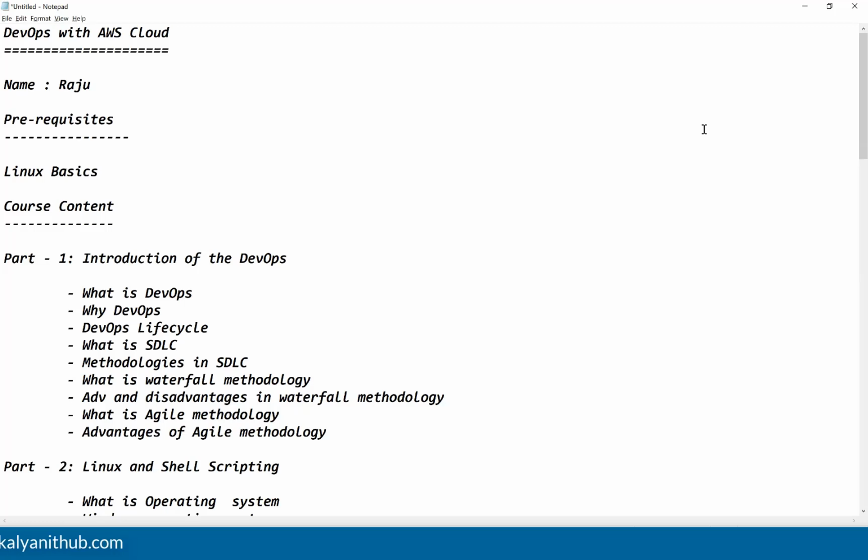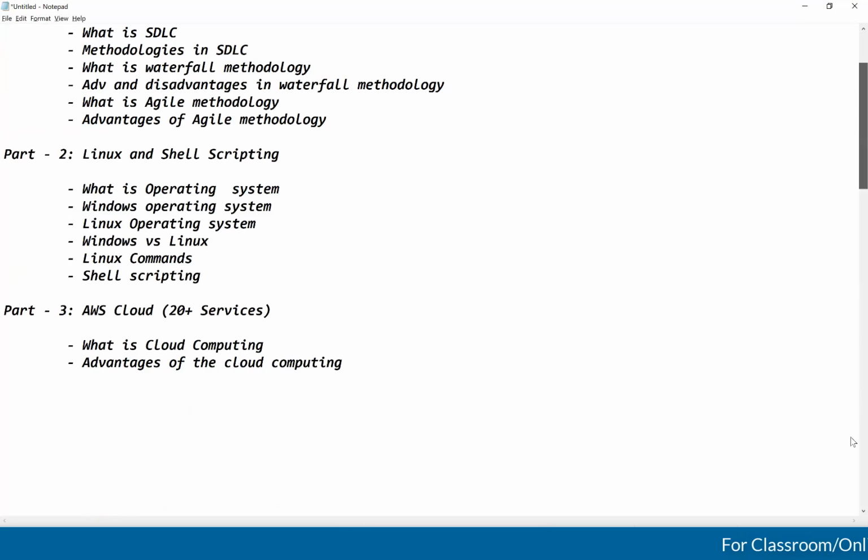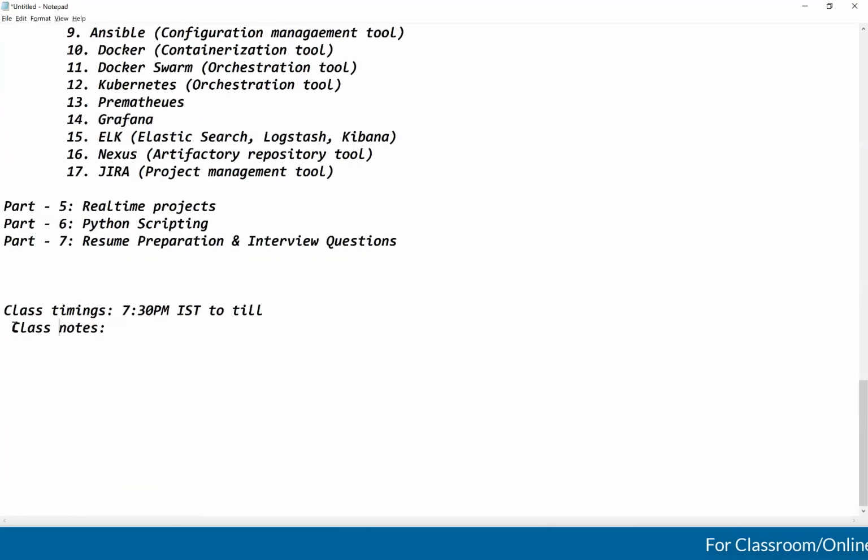If you go through those notes once class is completed, you can recollect everything we discussed in the class. Why? Because whatever I'm telling, only those things I'm going to keep in the notes. Next, coming to class recordings: with one year access, you will get the recordings also. Class notes will be uploaded in the Telegram, and class recordings you can get from the Google Drive.